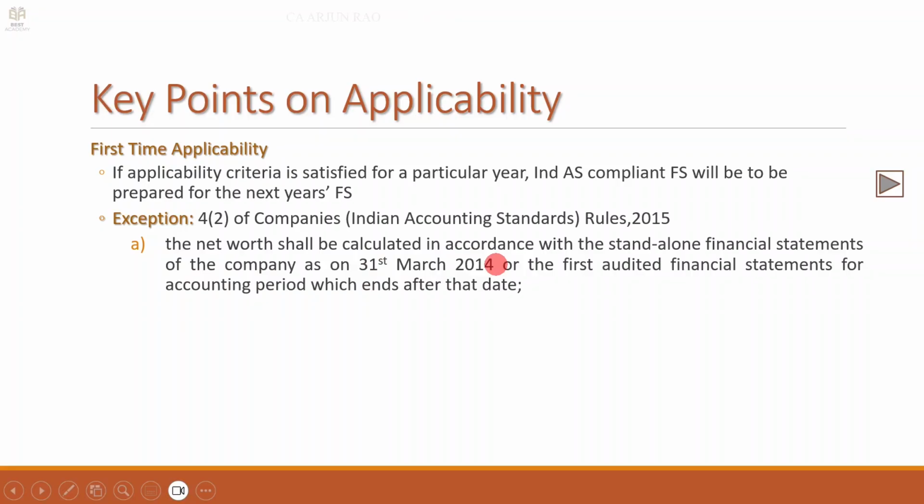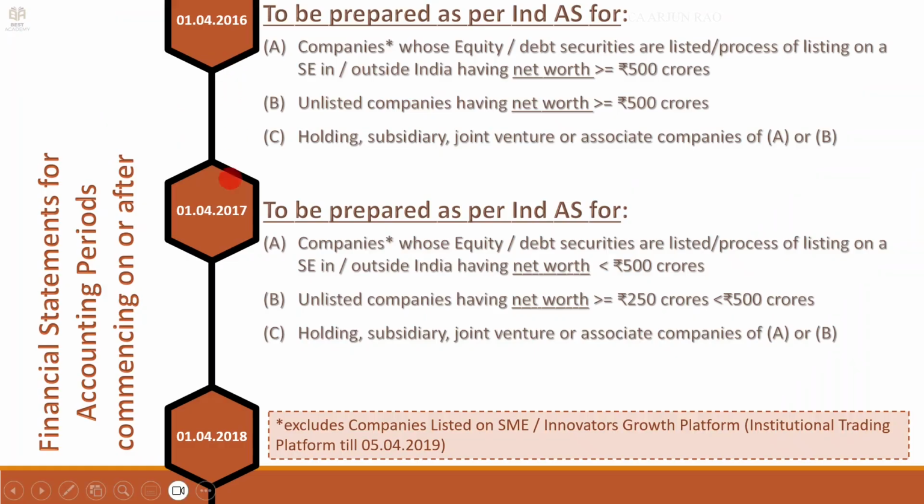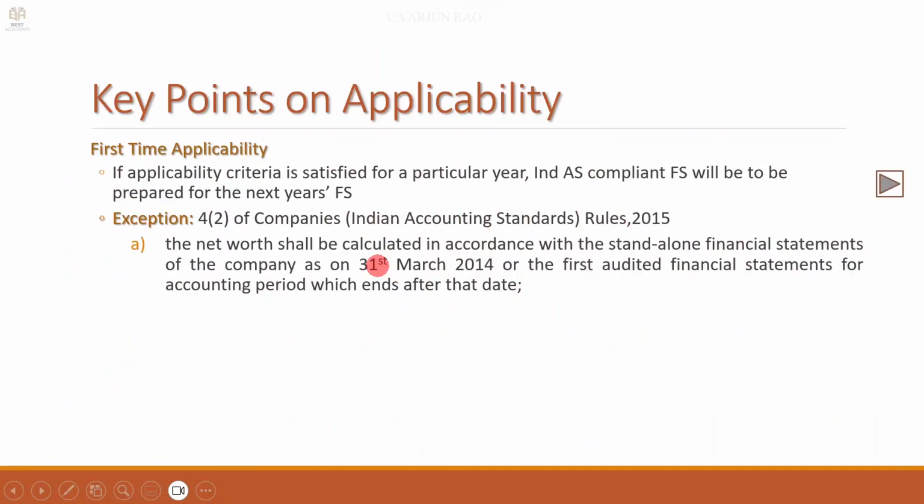If it was following calendar year, then what is the first audited financial statement after this date? It would be 31 December 2014. So, you take the net worth on that date and then decide whether it will fall in the first mandatory phase, that is 1/4/16 or 1/4/17.